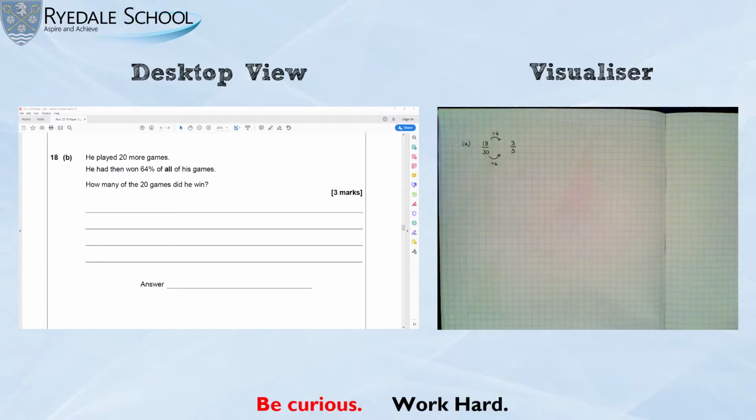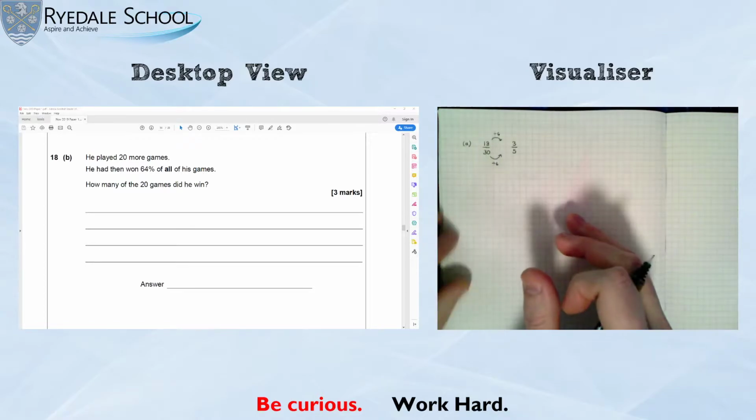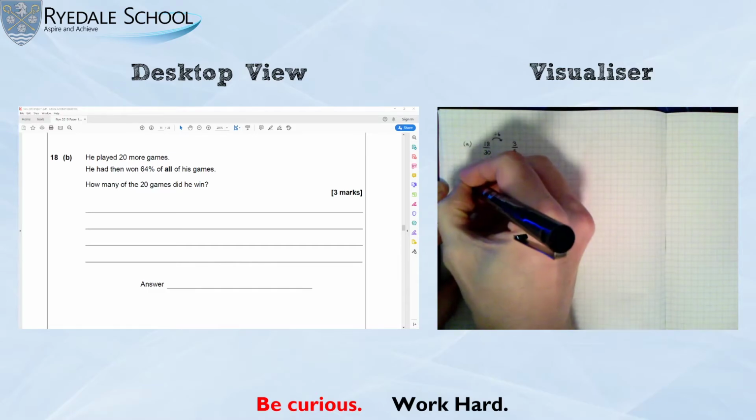It then says he played 20 more games. So remember, he's already played 30, but he's played 20 more. And he has won 64% of all his games. How many of the 20 games did he win? So there is a lot going on in this question in terms of getting the final answer correct. So let's think about this.